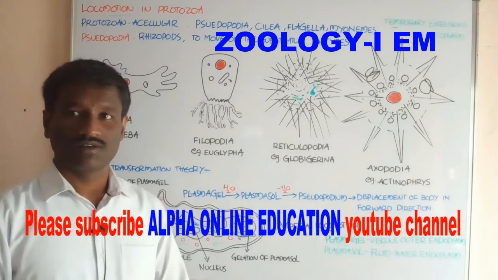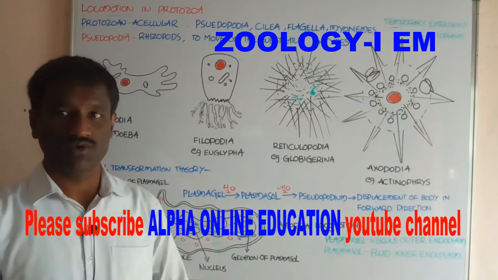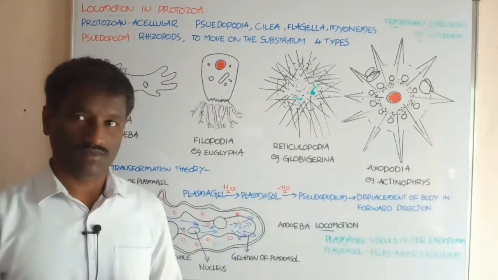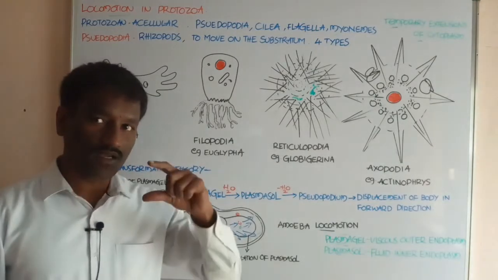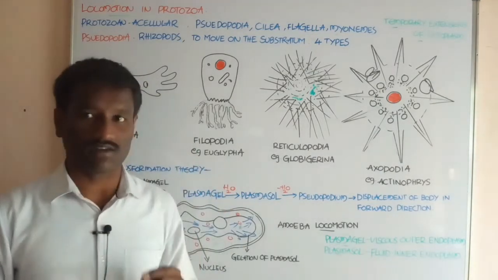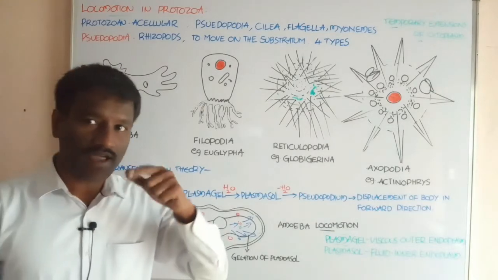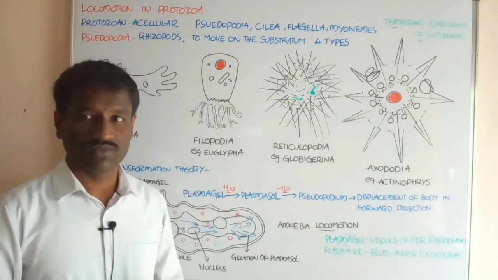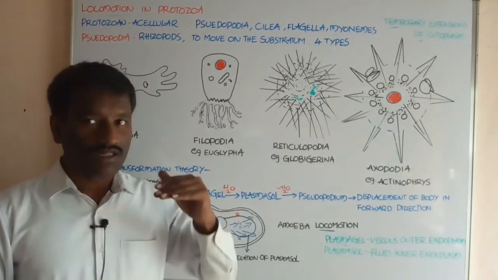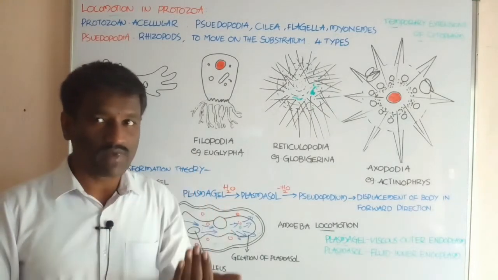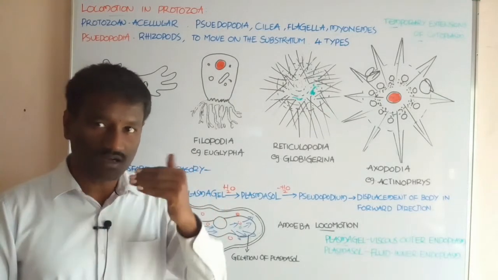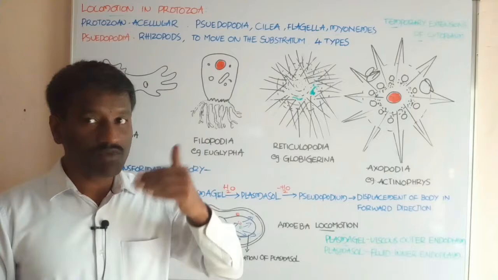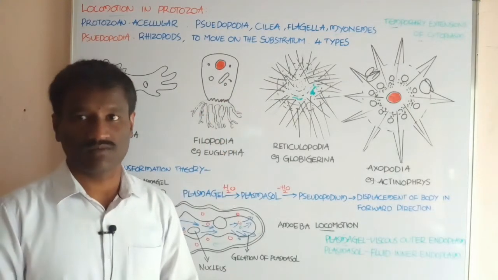Hi students, now let's discuss locomotion in protozoans. Protozoans are acellular animals, single-cell animals. The body is organized as a single cell. The single cell acts as an entire individual, an entire organism. All the characters are shown by the single-celled organisms called protozoans, similar to eye-developed animals.